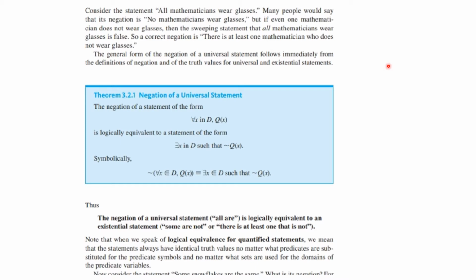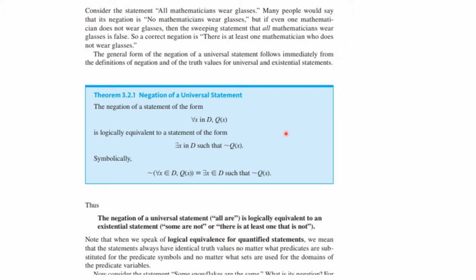Consider the statement, all mathematicians wear glasses. Many people would say that its negation is no mathematicians wear glasses, but if even one mathematician does not wear glasses, then the sweeping generalization that all mathematicians wear glasses is false. So a correct negation is there's at least one mathematician who does not wear glasses.